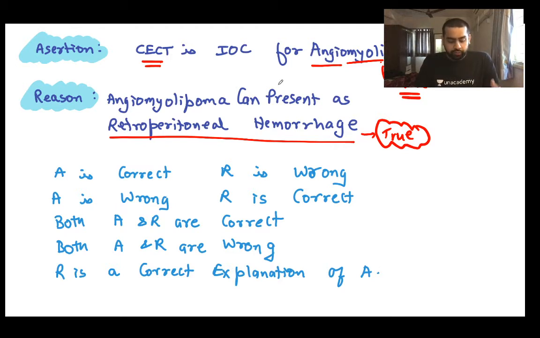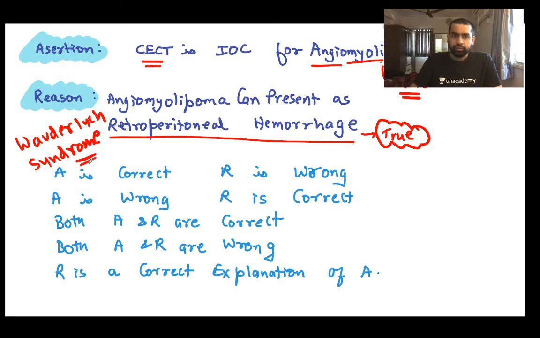I'm here to stress your brain so that you remember this, because I'm sure all of you must have read about angiomyolipoma at one point or the other. Please put it up in the comment box. What is the name of the syndrome? Anybody, guys? So the name of the syndrome is, in fact, Wunderlich syndrome.